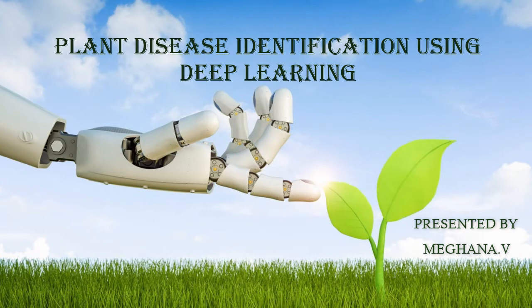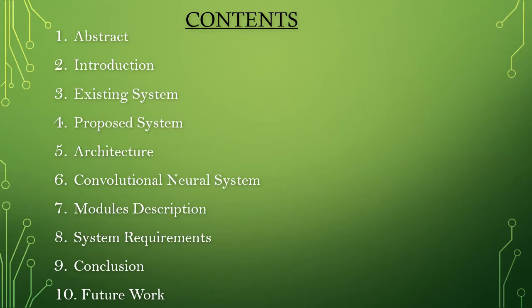This is the IA based project, that is plant disease identification using deep learning. In this project, I am going to explain how we can use deep learning modules to detect and classify the disease of plants and guide the farmers through videos and give instant remedies to overcome the loss of plants and fields.